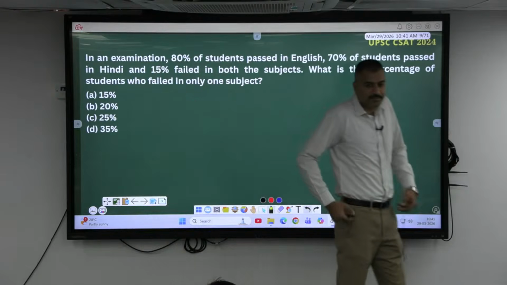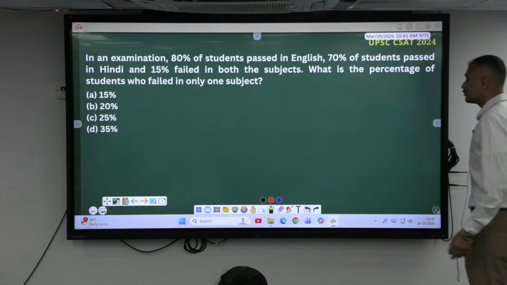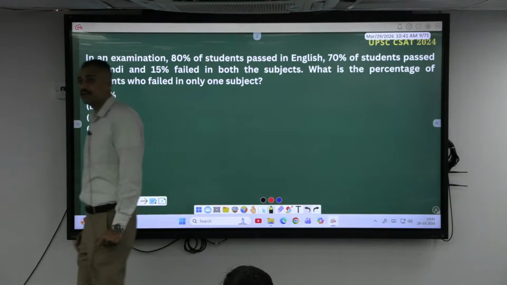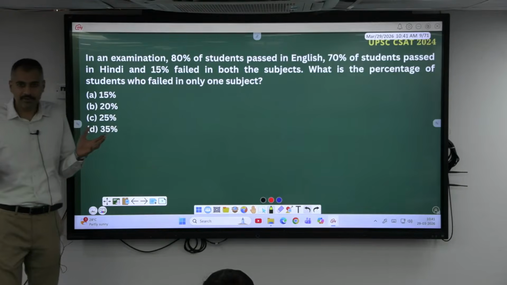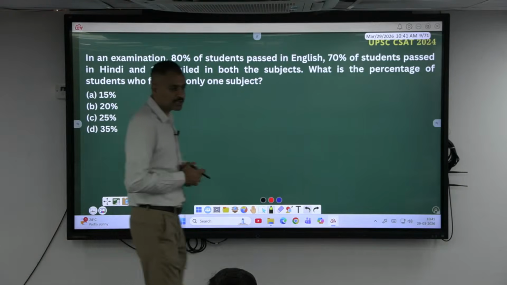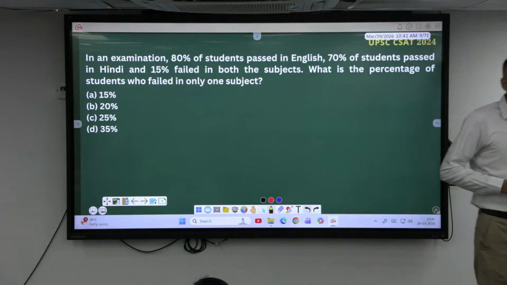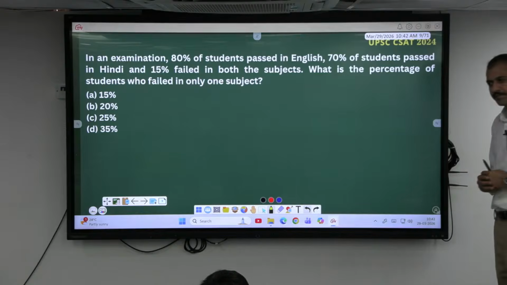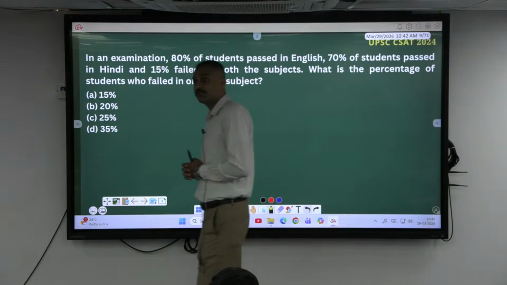Come on, guys. Anybody looking at the data? This suits what kind of approach? Good, very good. It's a Venn diagram. Data can be represented in many forms: tabular column, line graph, bar chart, you can put it in a pie chart also. But this is suitable to fill in a Venn diagram. Come on, try it. By looking at the question, you must know the approach.